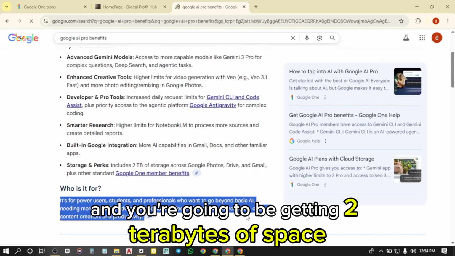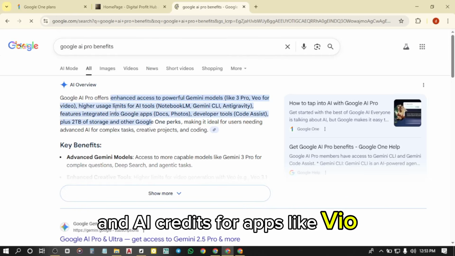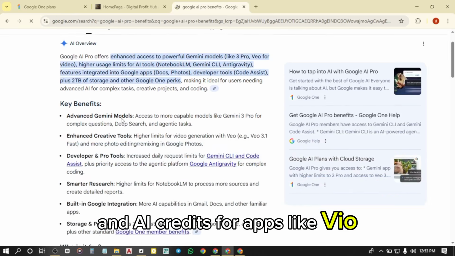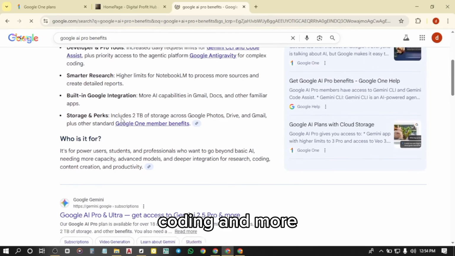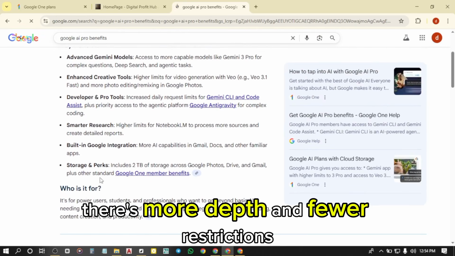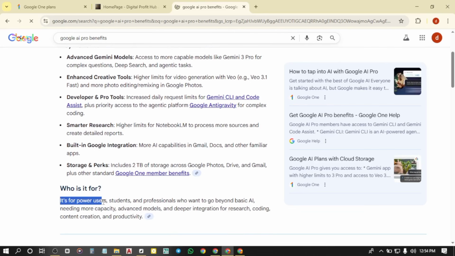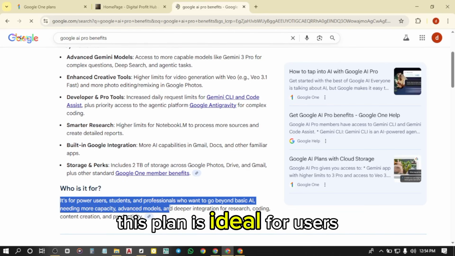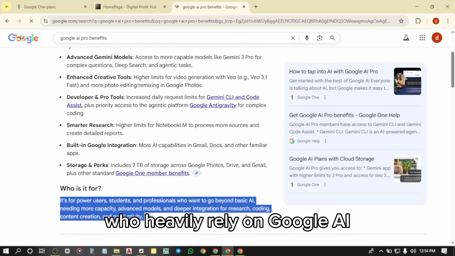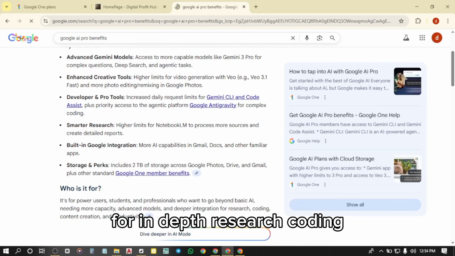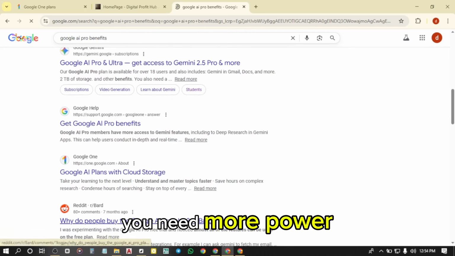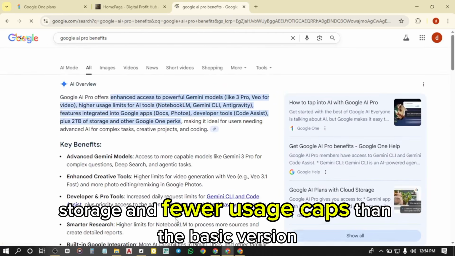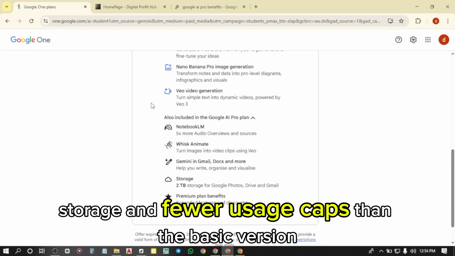And you're going to be getting 2 terabytes of space and AI credits for apps like Veo, Whisk, and image generation for content creation, coding, and more. There's more depth and fewer restrictions. This plan is ideal for users who heavily rely on Google AI for in-depth research, coding, content creation, and productivity, and need more power, storage, and fewer usage caps than the basic version.